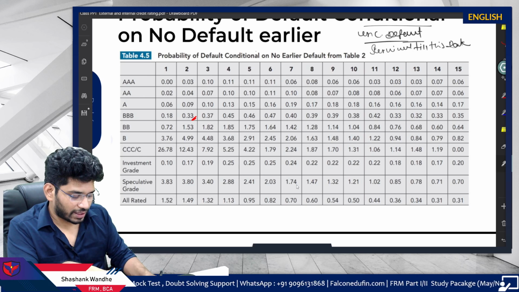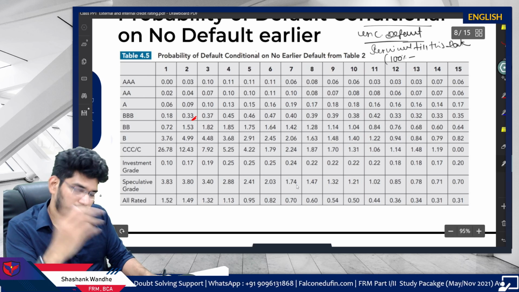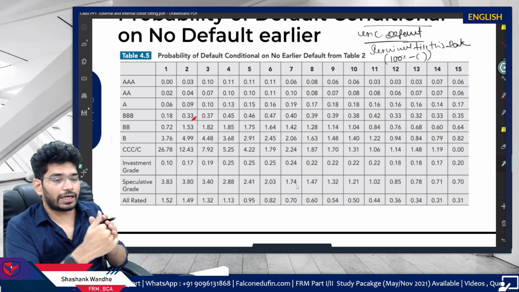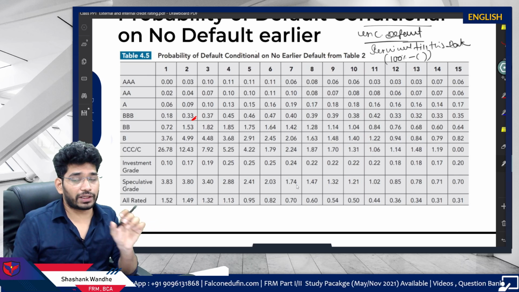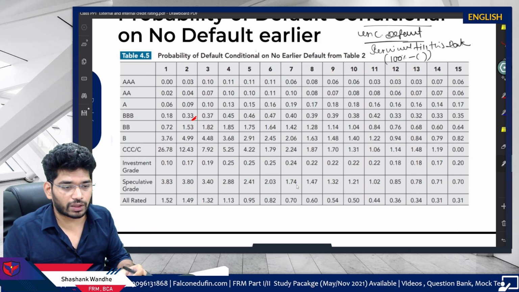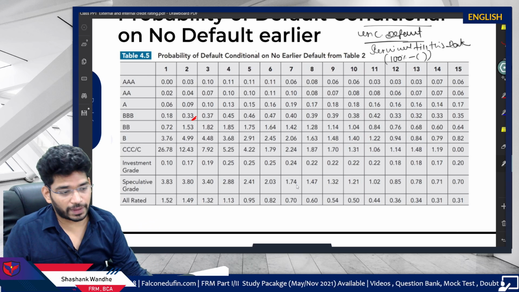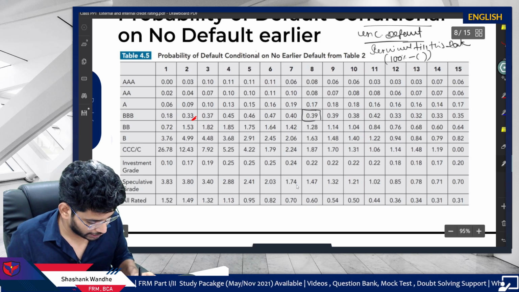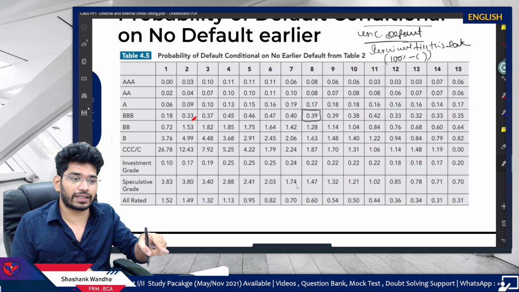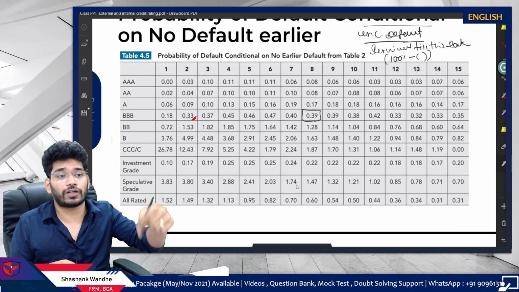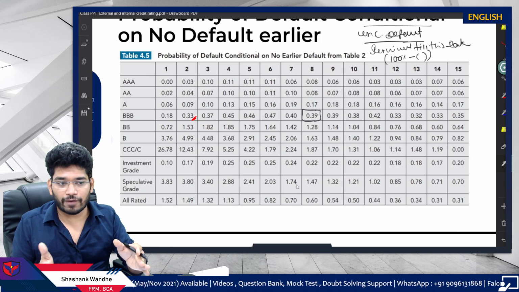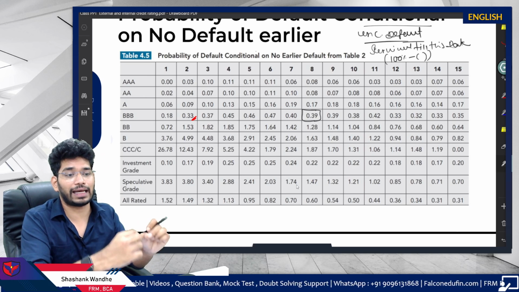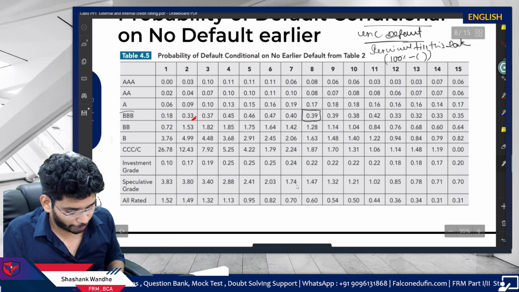So you can simply calculate the survival using 100% minus the default probability from the cumulative table, then take the unconditional table, and you have to focus on which year the question is asking about. If you get a question, you have to focus on this particular part. So if it is asking for the 8th year, meaning survive for 7 years and default in the 8th year, take the unconditional probability of default in the 8th year and divide by survival till the 7th year, and then you will get the conditional probability of default in the 8th year, or in our case for a triple B rated bond.